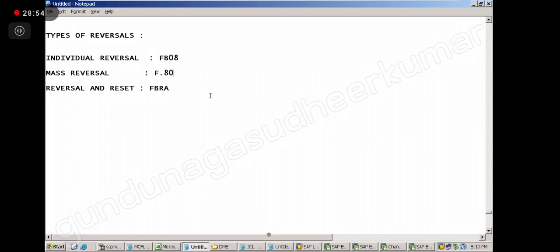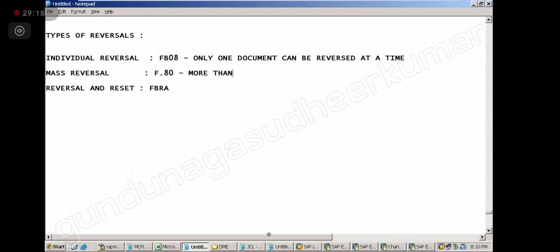Okay, so shall we do this now? FB08, individual reversal means what? Note down, only one document can be reversed. Mass reversal means more than one document can be reversed at a time.